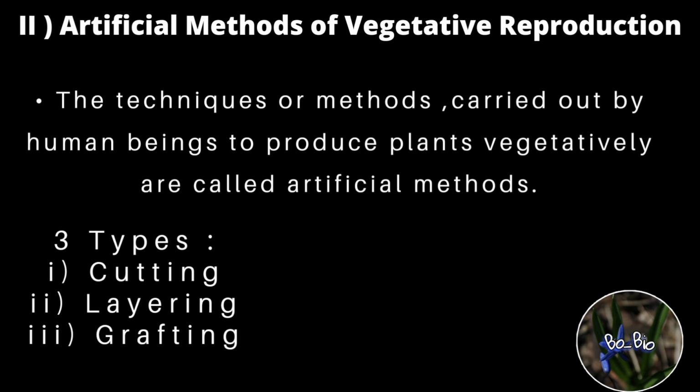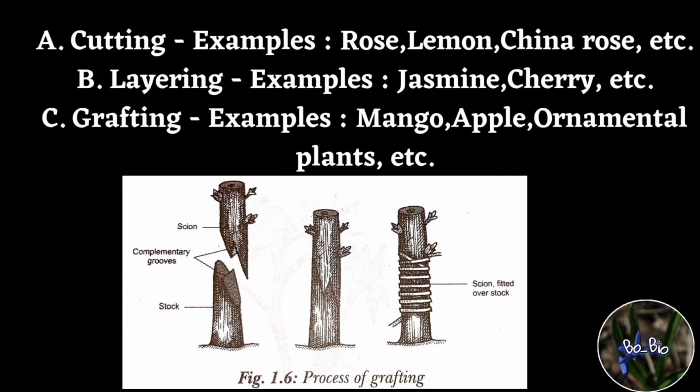Cutting is a simple method in which a suitable part of the stem or root, about 20 to 30 centimeter long, is cut and planted in the soil along with some of the nutrients. This cut part soon grows new roots and develops into a new plant. Further, root cutting is commonly used in plants like lemon, tamarind, blackberry, raspberry, etc. Stem cutting is very common in plants like rose, croton, sugarcane, tapioca, China rose, bougainvillea, lemon, coffee, grape, etc. Leaf cutting is also used to produce new offspring in plants such as Sansevieria.